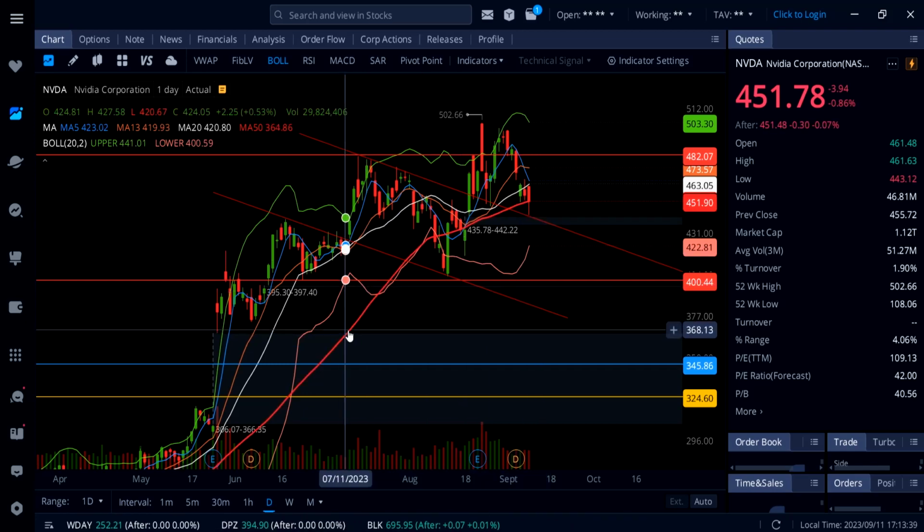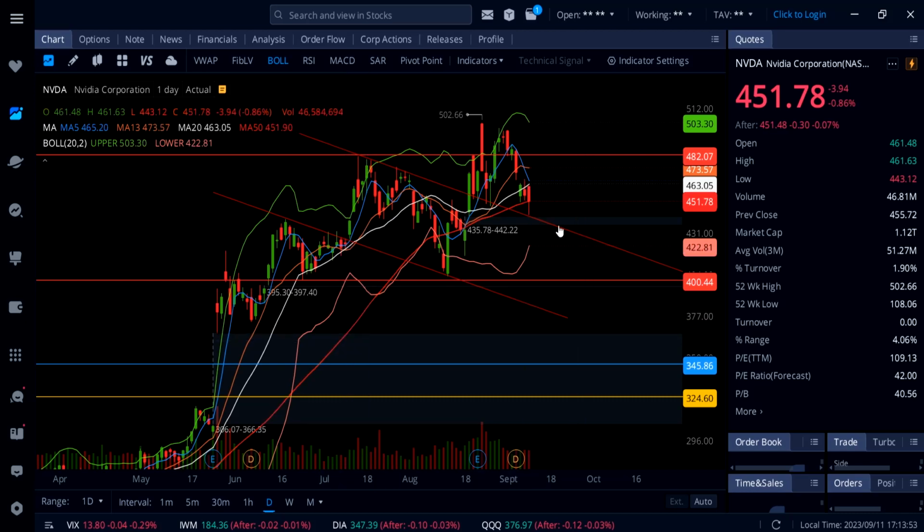So tomorrow you want to watch this support around 451, and to the upside you want to watch the resistance at 463, 473.57, 482. Below 451, you're going to see Nvidia coming back down to 443, and then the gap below at 435.78.